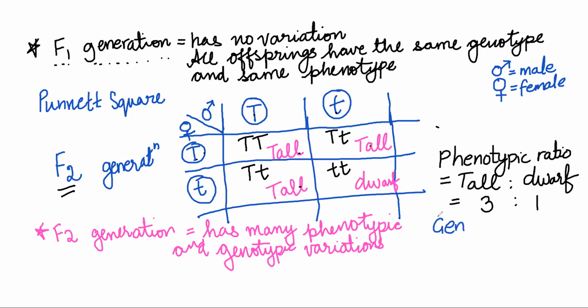Then we have the genotypic ratio. Now the ratios we will never get in the F1 generation, we will always get in the F2 generation, because in F1 we don't find any variation. Come on, genotypic ratio. I don't want the ratio. You tell me what are the genotypes that you can see in this Punnett square. Everyone memorizes this by heart because it's given in the book. I am asking you a basic fundamental question. What are the genotypes that you can see here?